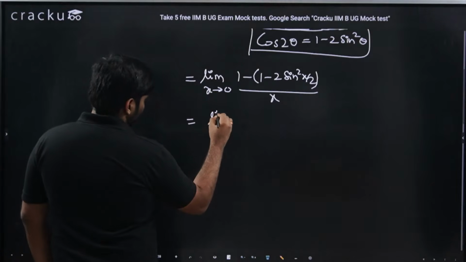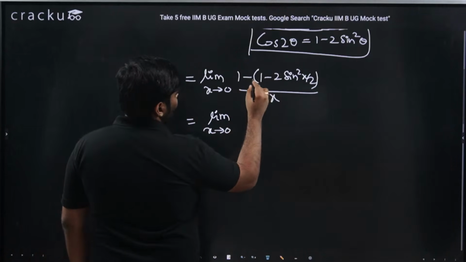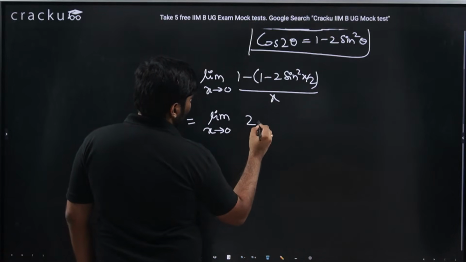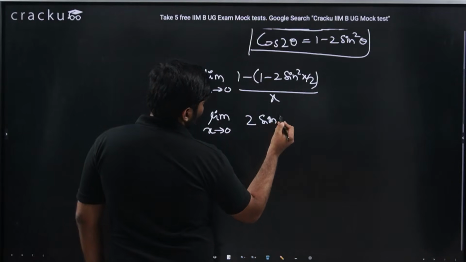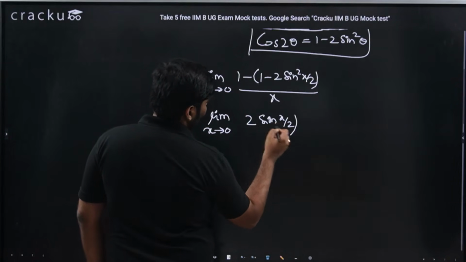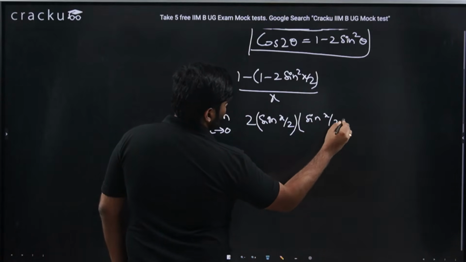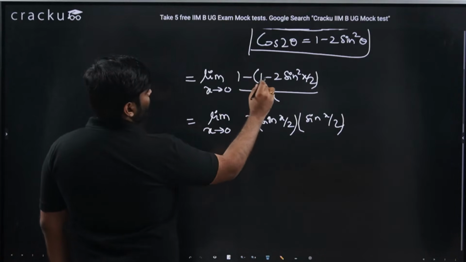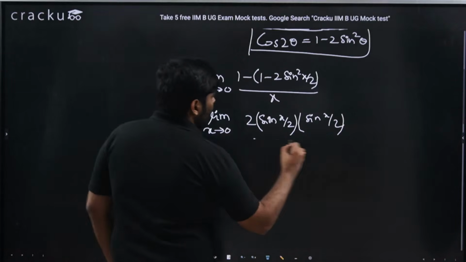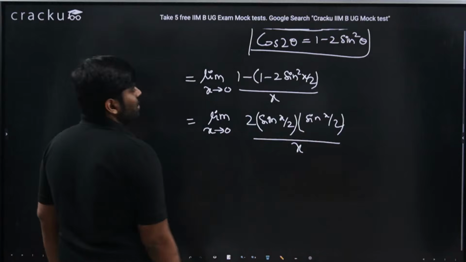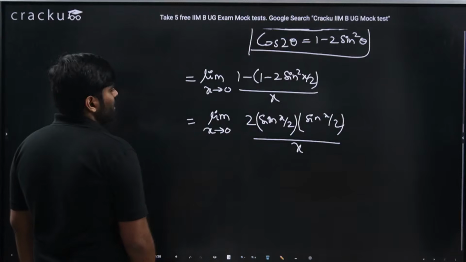Limit x tends to 0, 1 minus 1 will go away, minus into minus plus, I will get 2 sine square x by 2. Sine square x by 2 is sine x by 2 into sine x by 2, divided by x as usual.